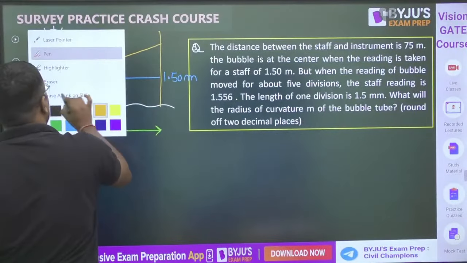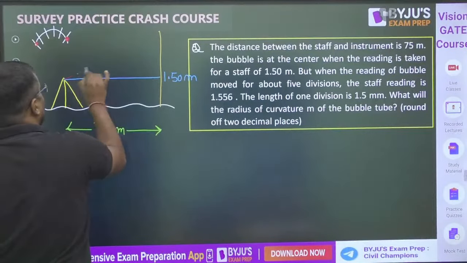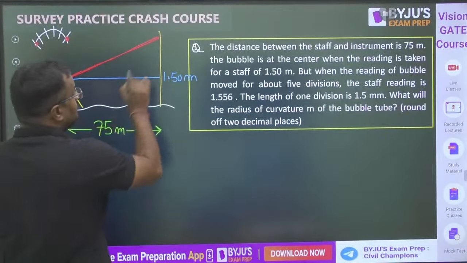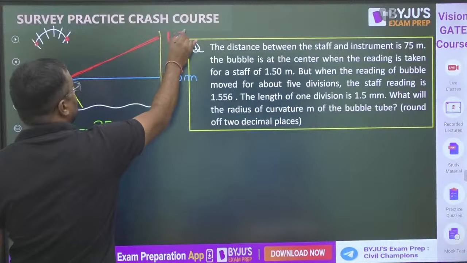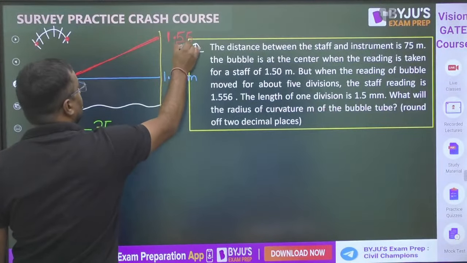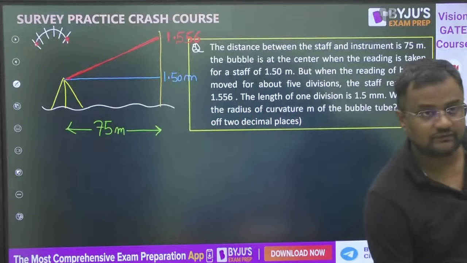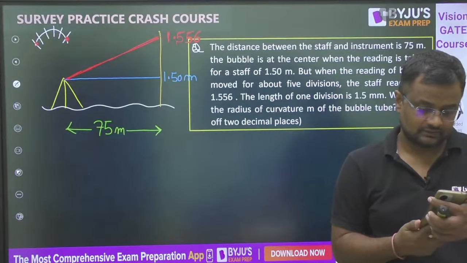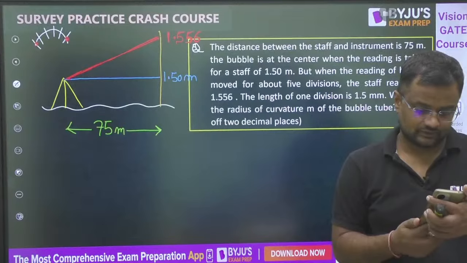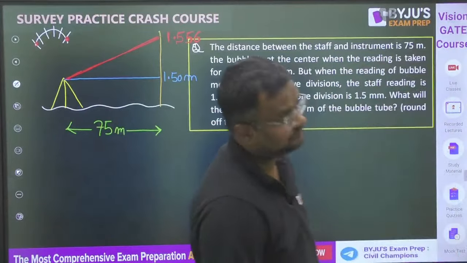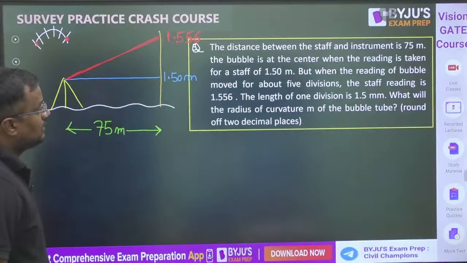In that case, when the bubble is moved from its position, the red one is the wrong one, and the blue one is the correct one when it is at the center. The value is 1.556, correct? Please check, is the red one visible? Red color is visible na. 1.556, correct.